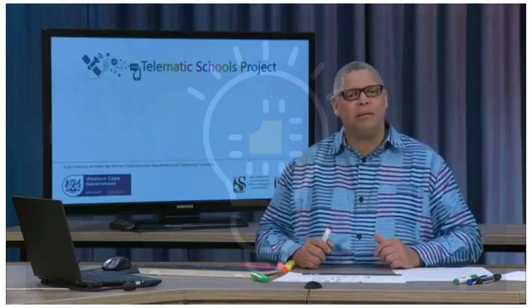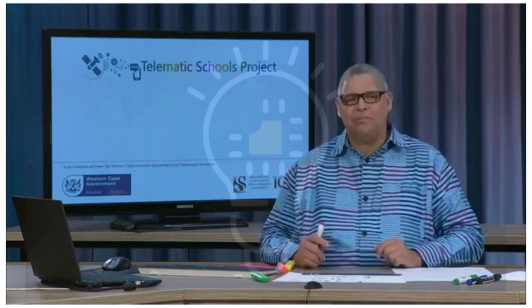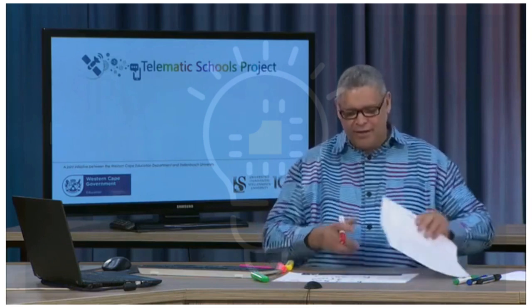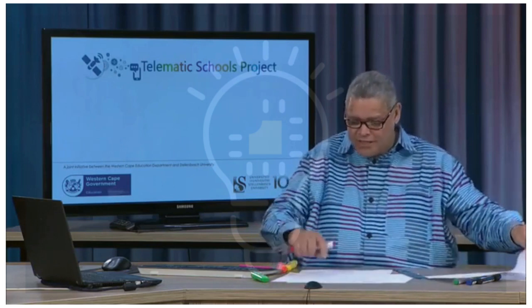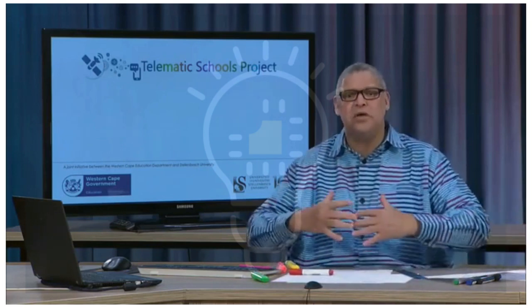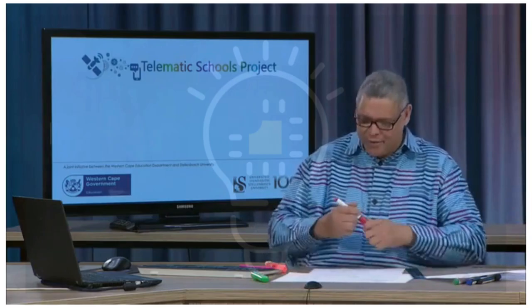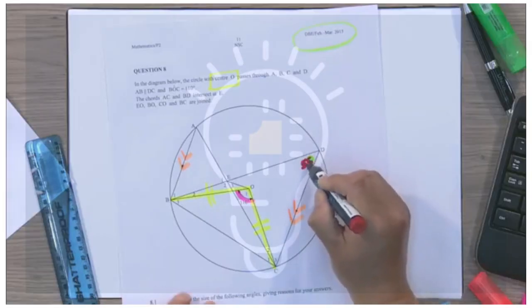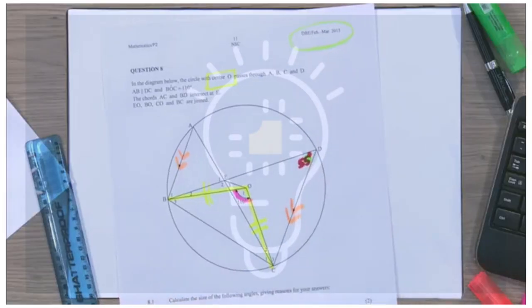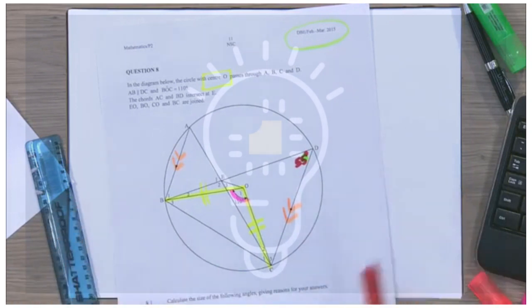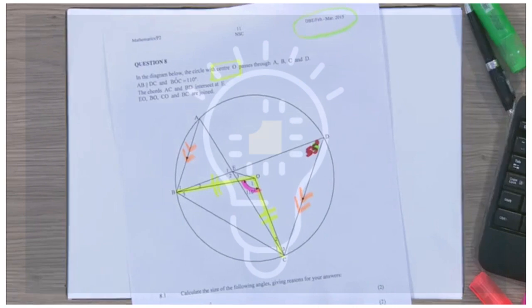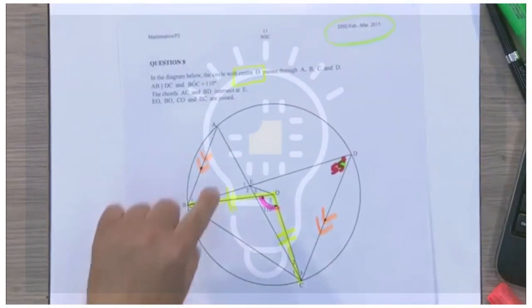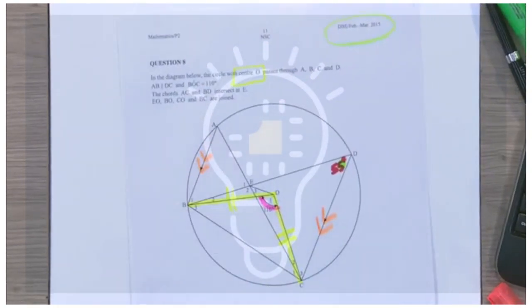Very, very important. The next one, 8.1.2, says I must find angle A. Because I found D, what is very good to do is immediately write that in on the diagram. So here I'm going to put 55 degrees, because that's going to help me in my calculation. The next part of the question says I must find angle A. Oh, angle A is there. Now, that's very, very interesting.